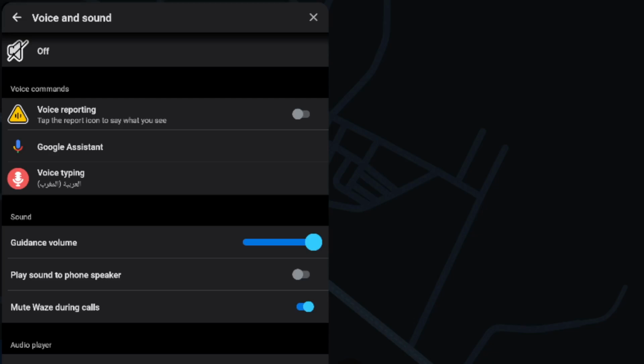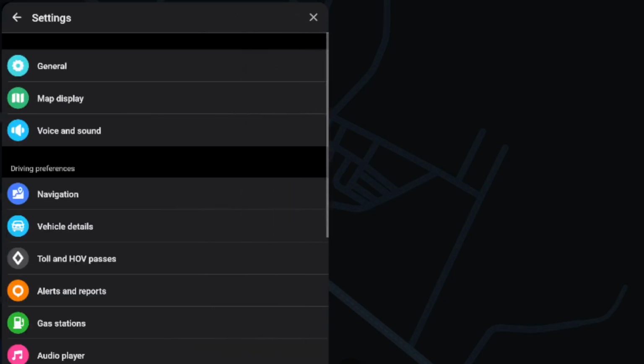Also check your music app settings, since some music apps have settings for how they handle interruptions. In Spotify or Apple Music, look for an option called audio ducking or allow interruptions. Make sure music is set to resume after navigation prompts. If this doesn't work, you then have to reinstall the app and report this to the support.